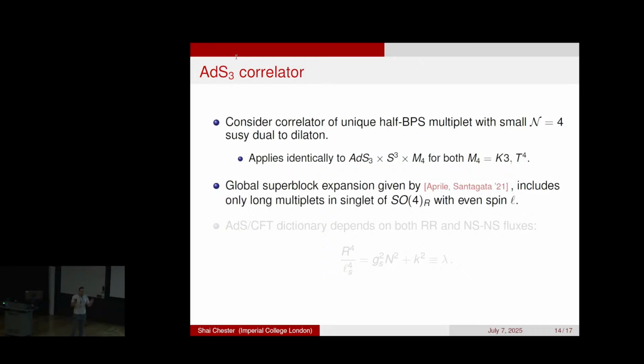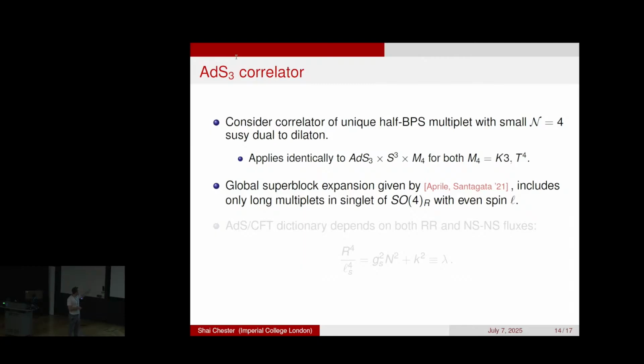So the first part of our algorithm, as usual, is you need to know the superblock expansion. Now, I should emphasize we're not doing Virasoro symmetry here. We're just going to do global symmetry. We don't need Virasoro symmetry. Thankfully, the block expansion was worked out a few years ago by these authors in 2021.